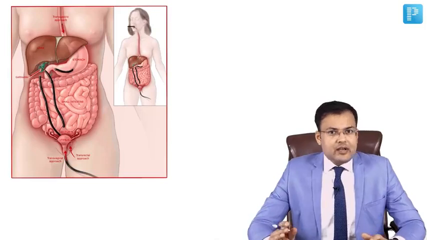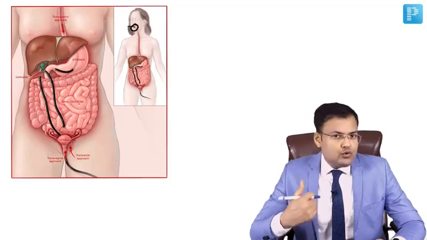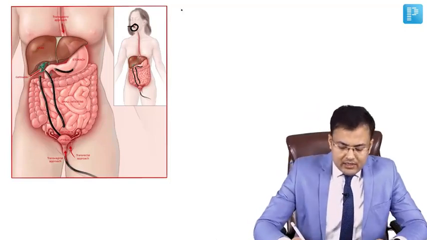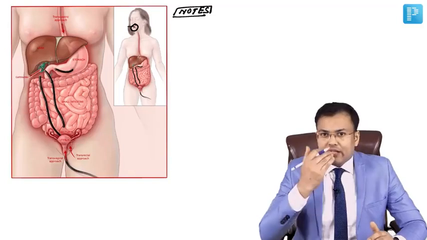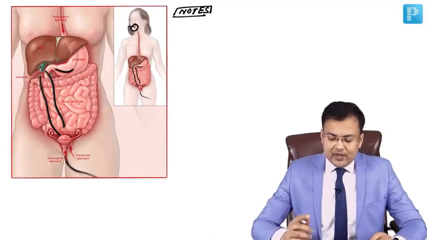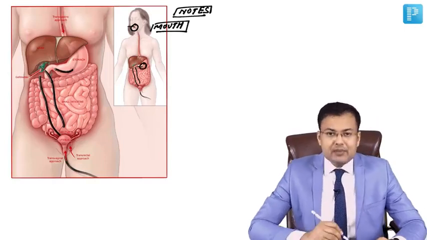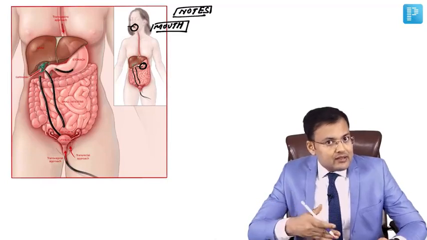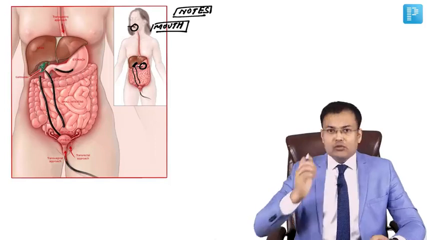See these images. Here you can see a natural orifice is used to enter the peritoneal cavity, and this is known as natural orifice transluminal endoscopic surgery. In this image you can see I insert a long endoscope via the mouth. After that I perform gastrotomy and enter the peritoneal cavity, perform the cholecystectomy, and take out the gallbladder.